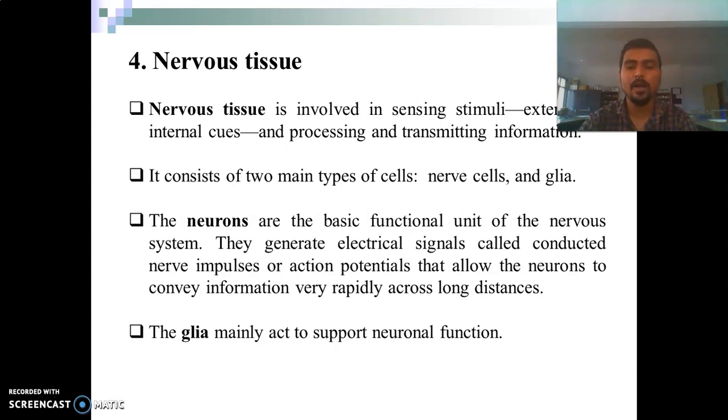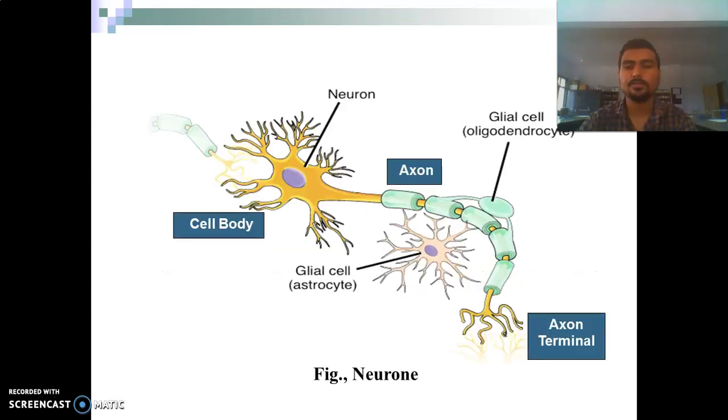And second is the glia. It gives support to neuronal function. Glia is nothing but the glue that holds the neurons.